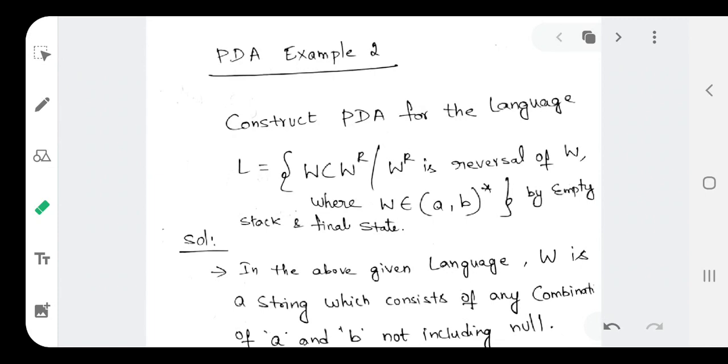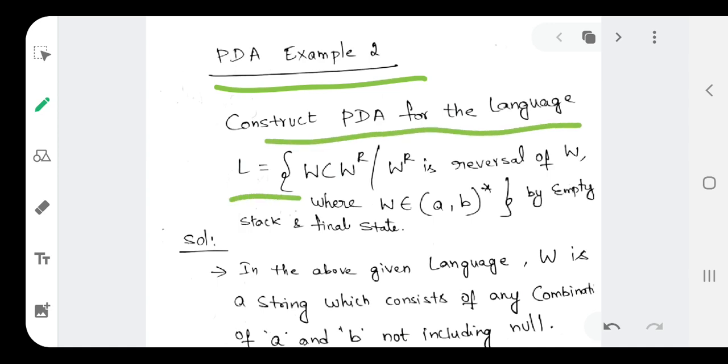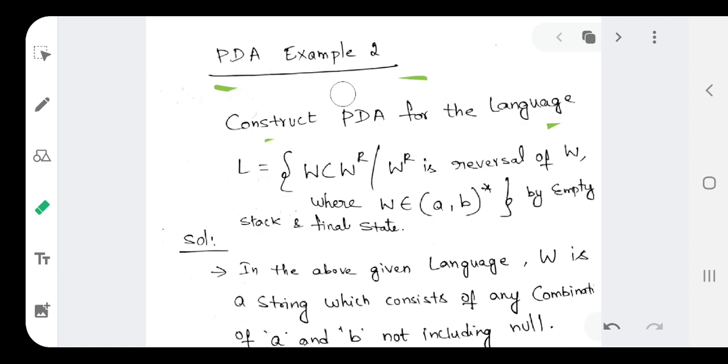In this video lecture, we are going to look at an example of PDA. In the previous video lecture, we have discussed one example problem. This is another example. Construct PDA for the language L equal to W C W power R, where W power R is the reversal of W, and here W belongs to {a, b} whole star.